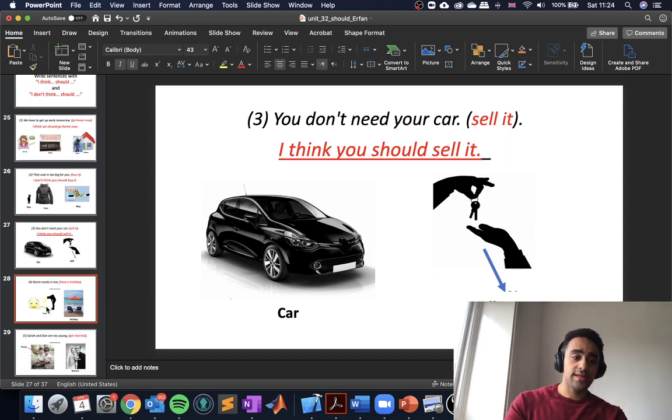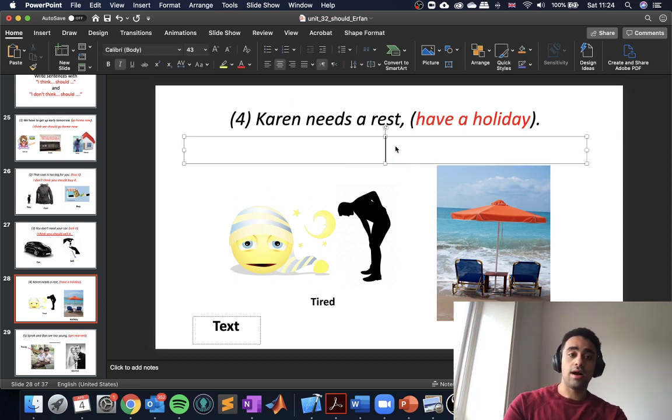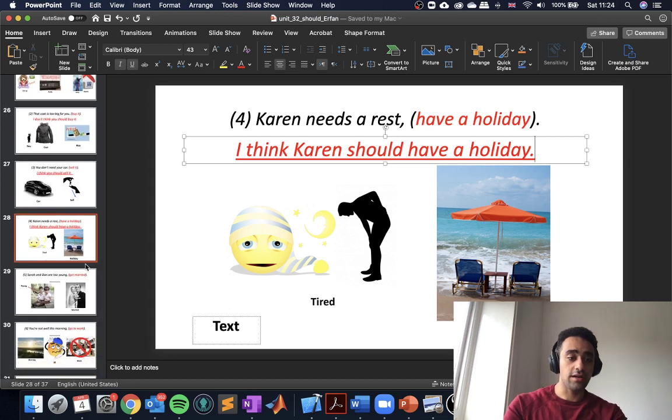Then our next sentence in this exercise, Karen needs a rest, have a holiday. So the phrase we use is have a holiday. Karen is tired, she works hard, she works a lot, she didn't have a holiday for a while. So I think Karen should have a holiday. Of course, not right now. Not many people can take a holiday, so maybe later on Karen should take a holiday.